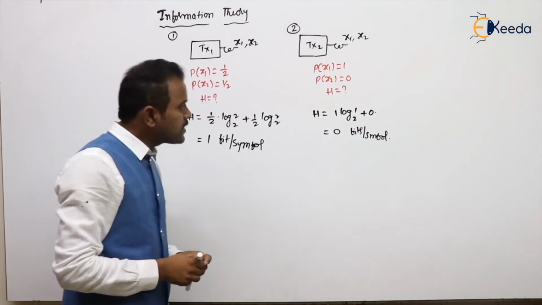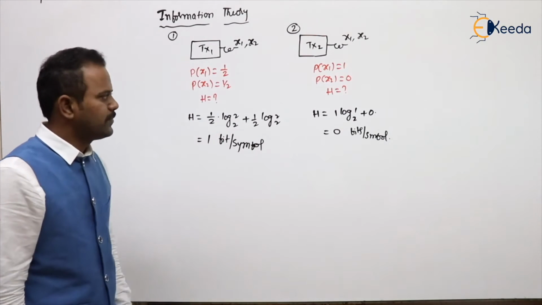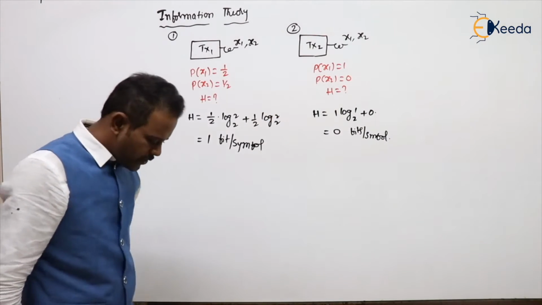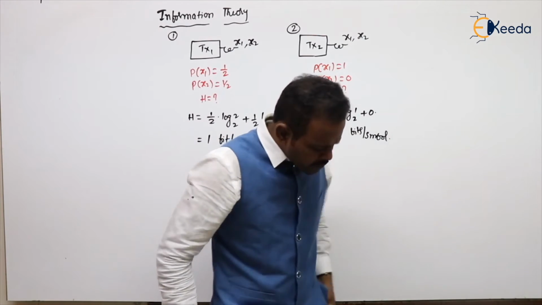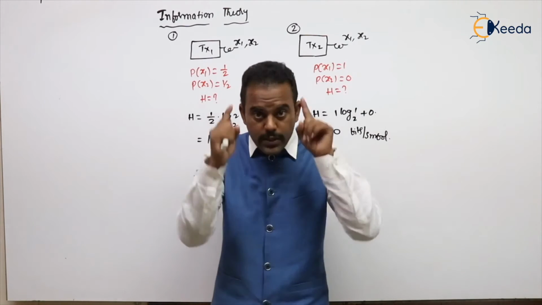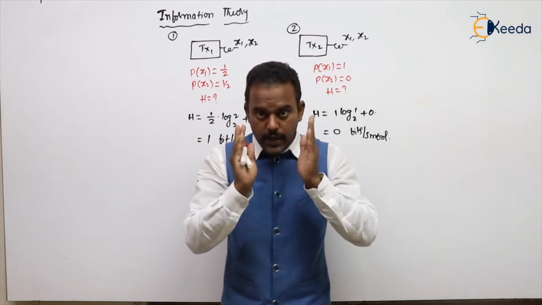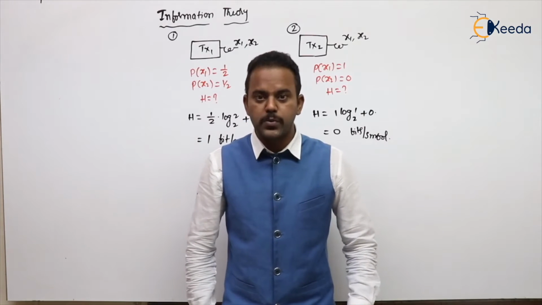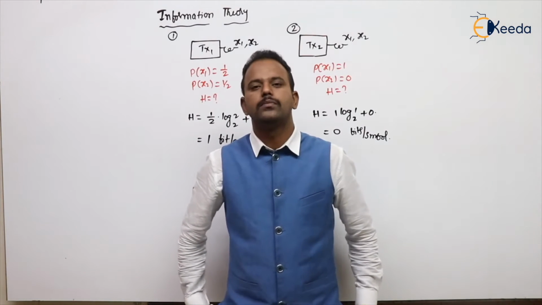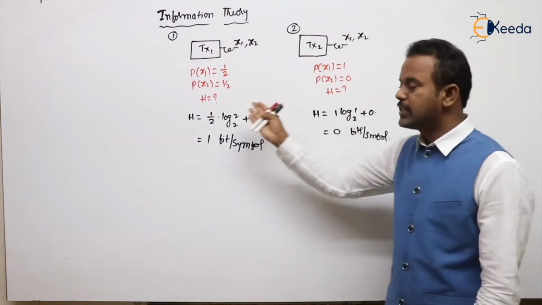So if you see both cases, in this case we got 1 and in this case we got 0. From those two situations, students, what do you understand? Don't say it as mathematics. Try to understand the concept of what you observed from those two situations.